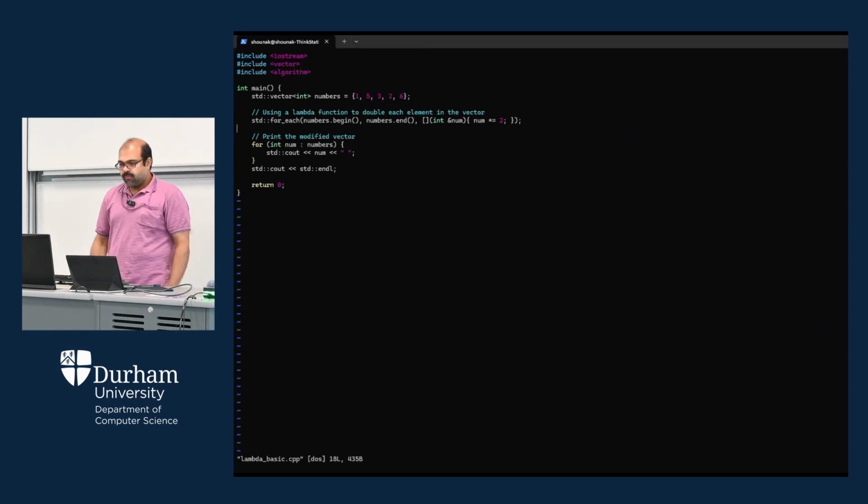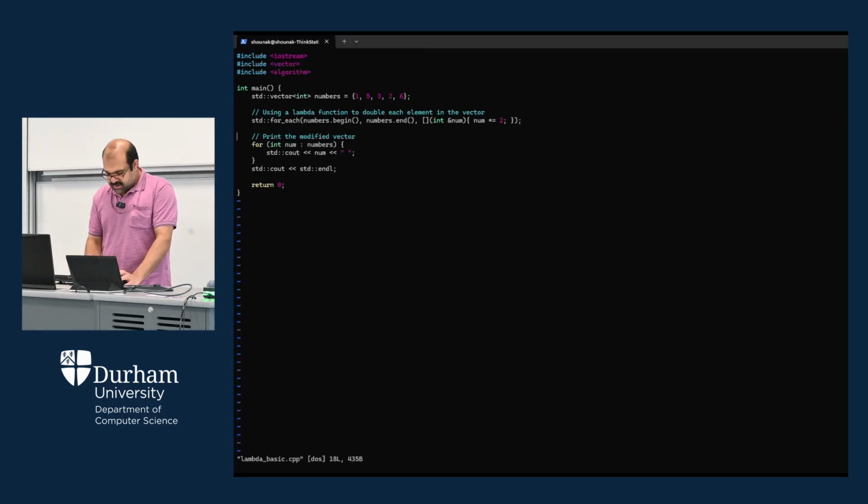Okay, so now, for (int num : numbers), we are going to print all elements of this particular vector with a space in between, and then we have one end-line character, that is std::cout and then std::endl, which means that you are going to the next line.